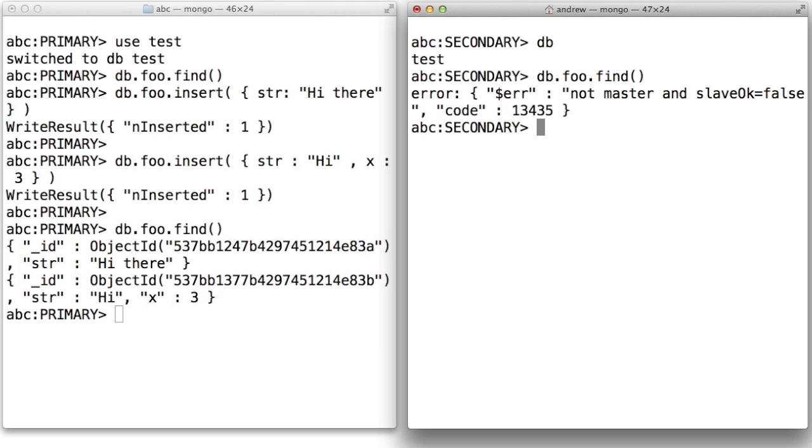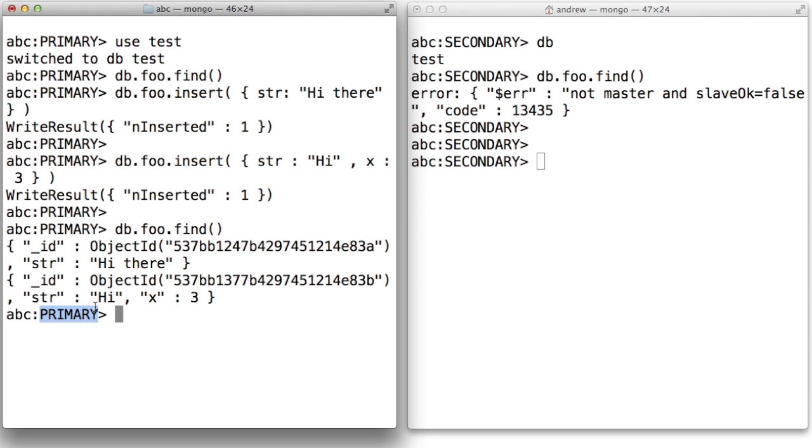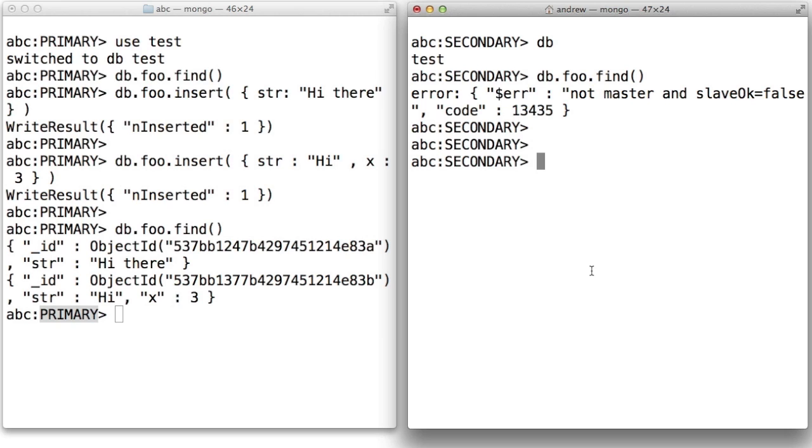So we tried to do a query and we got an error back: not master and slaveOk equals false. MongoDB will not let us read from a secondary unless we explicitly declare that we're okay with eventually consistent read semantics. In other words, this MongoD that we're talking to could be behind this one. And it's almost guaranteed, if the writes are active, that it's at least a couple milliseconds behind. So we need to say, I'm okay with eventually consistent reads. I understand that those could be slightly stale, or more than slightly stale if something's wrong with the cluster, and my application can handle that.